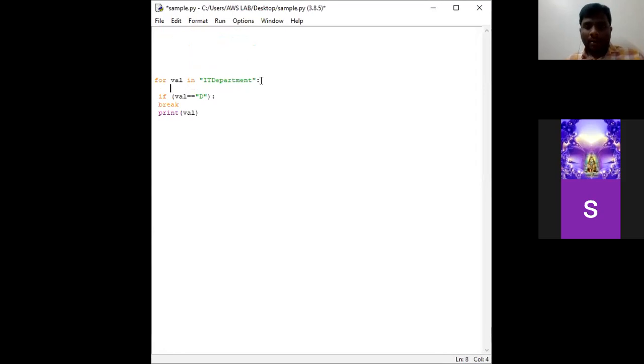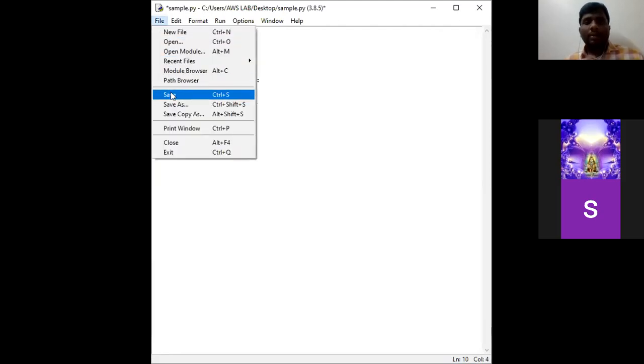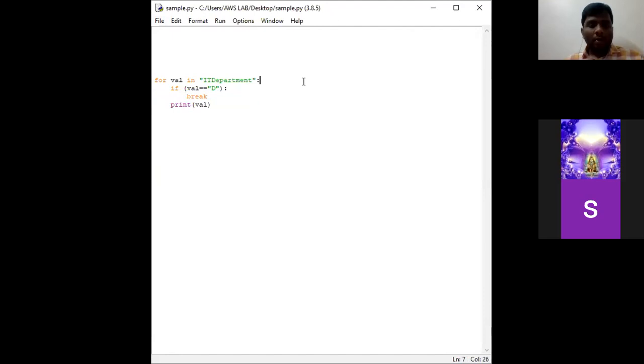This is the for loop and indentation, and this is the body of if, and this is the print statement. This is a new statement. Okay, go to File and save this one. Now we shall check what is happening here in the comment lines.